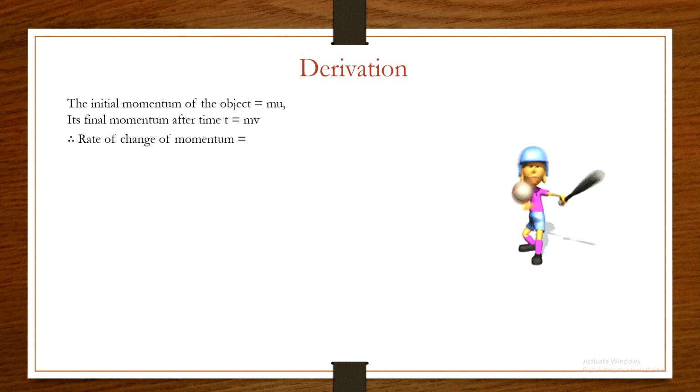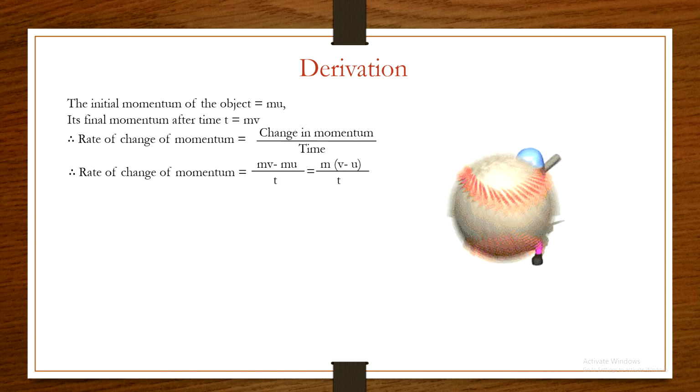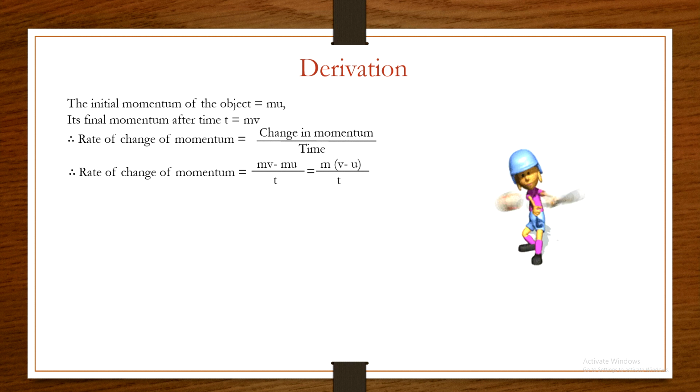So rate of change of momentum equal to change in momentum upon time. Change in momentum equal to mv minus mu upon t. Taking m common, we get m into v minus u upon t. Okay, here m is common, so in bracket v minus u upon t. Now we know that v minus u upon t is the rate of change of velocity, and it is called acceleration. It is denoted by a, so we can write it equal to ma. So rate of change of momentum equal to m into a.